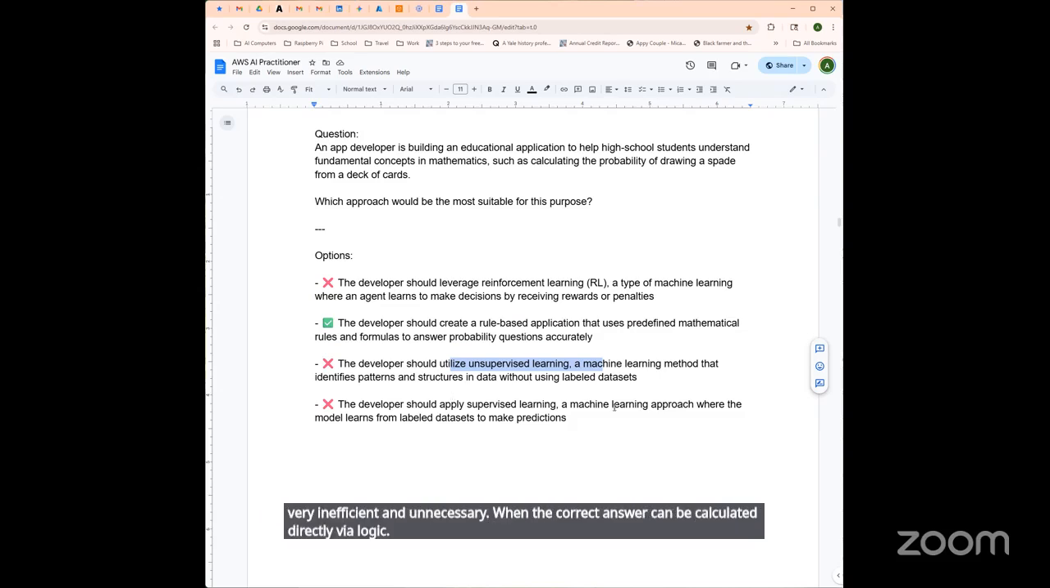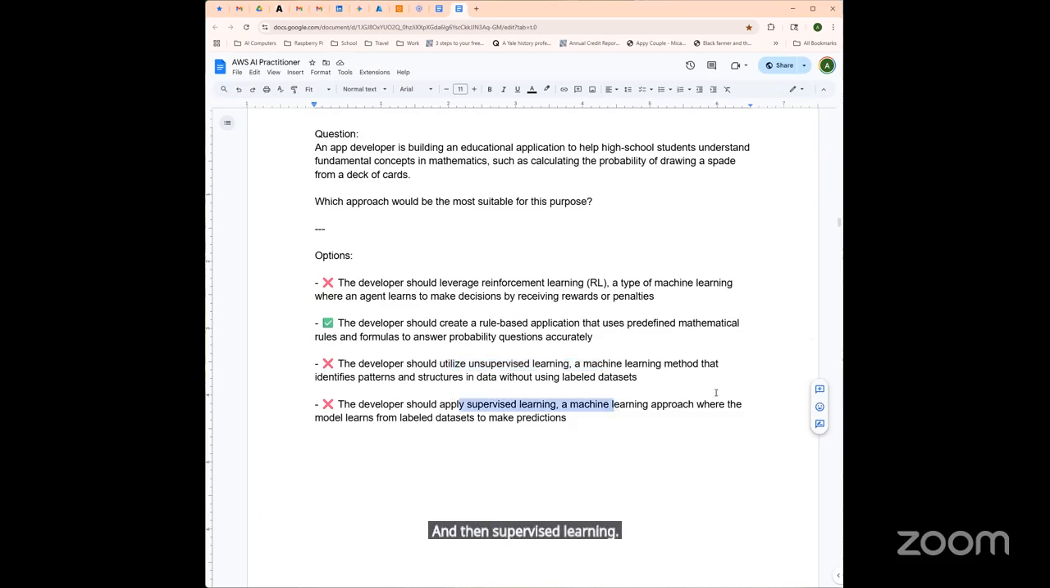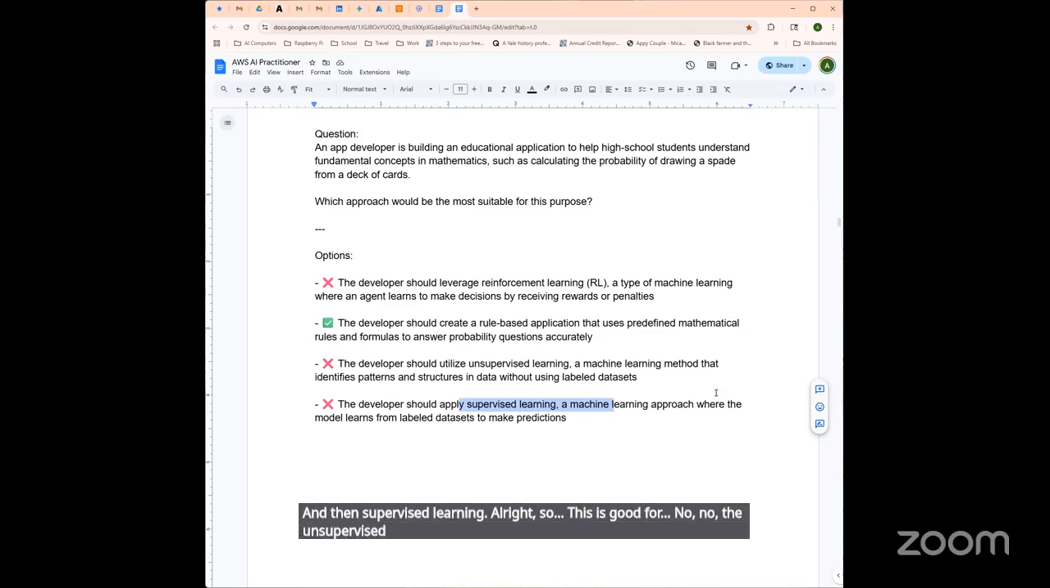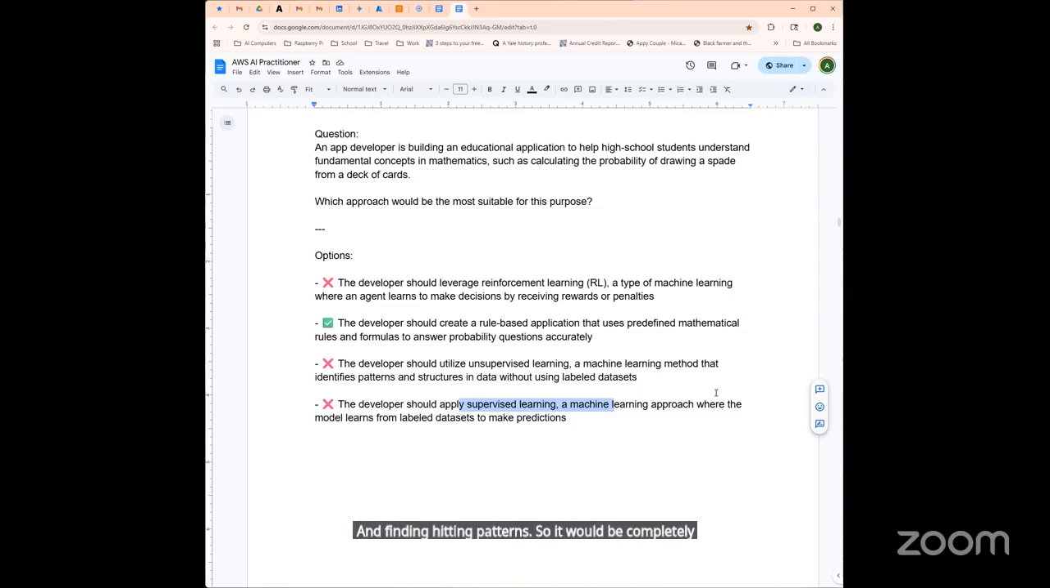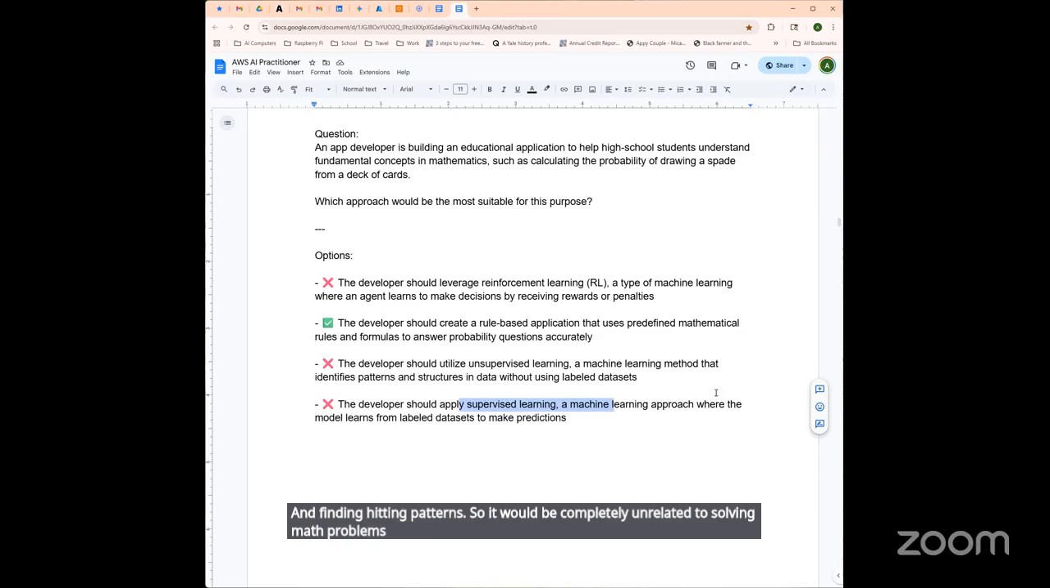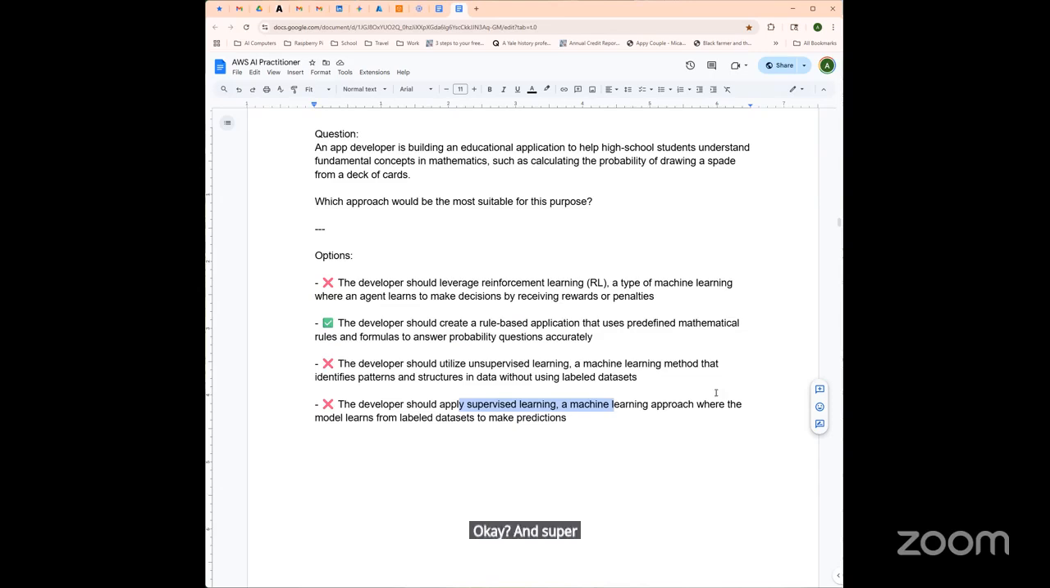And then supervised learning. All right, the unsupervised learning would be for clustering and finding hidden patterns. So it would be completely unrelated to solving math problems that have deterministic solutions, okay? And supervised learning would require building a labeled dataset. So that's where, my apologies for getting that confused.